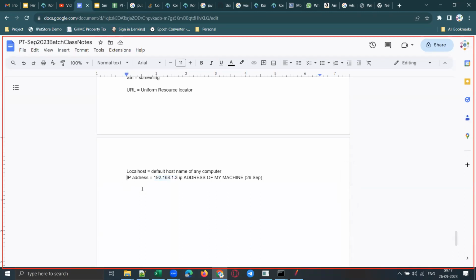And this is called a private IP address. One more thing: now, when you have a private IP, what is meant by private IP? Why is it called a private IP?